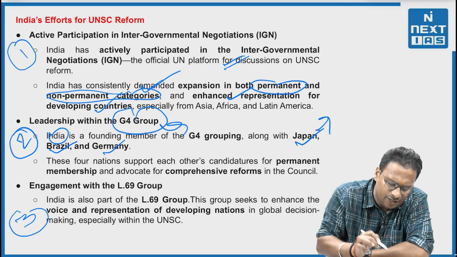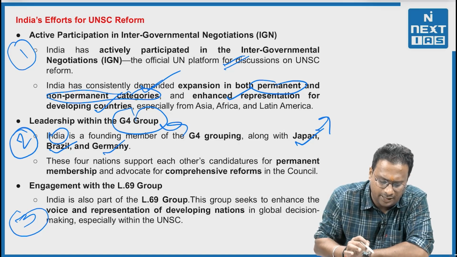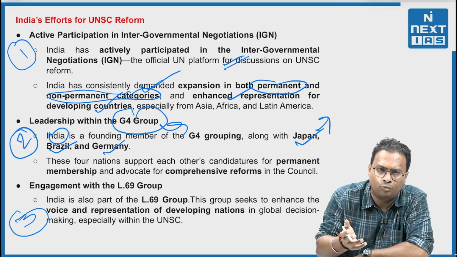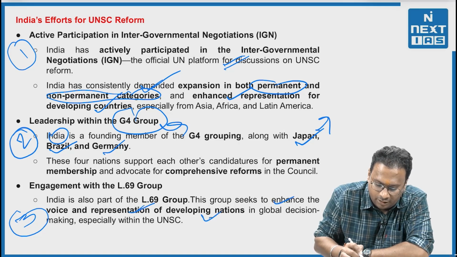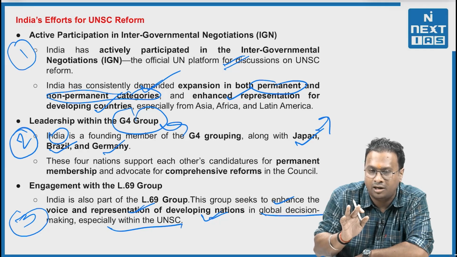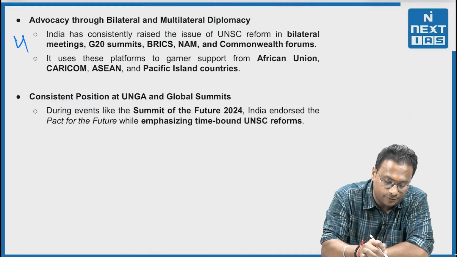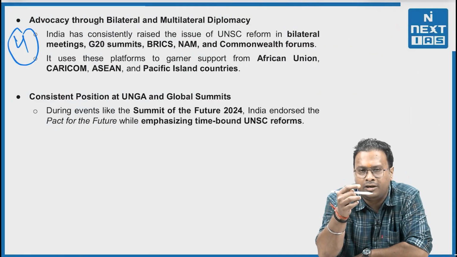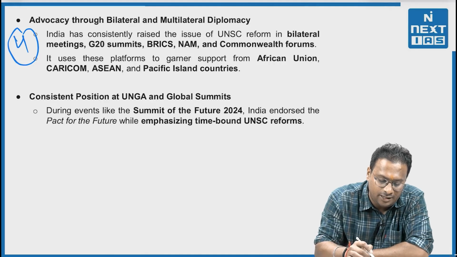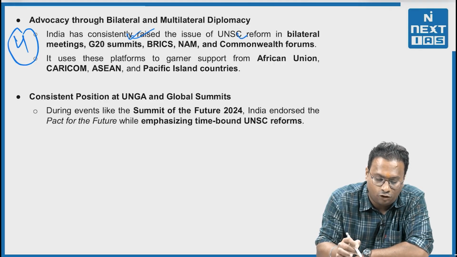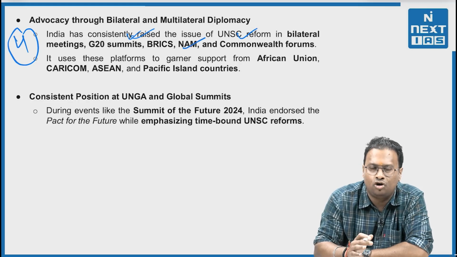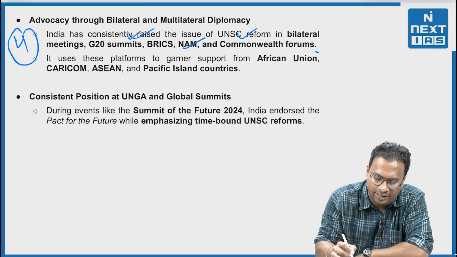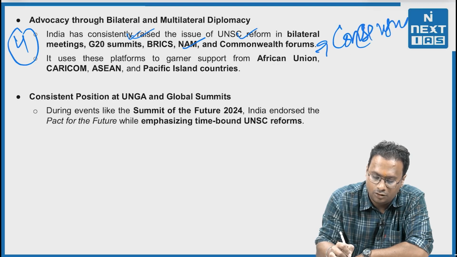Third, engagement with the L69 group. India is also a part of L69 group, and what is this group? This group seeks to enhance voice and representation of developing countries in global decision making, especially within the UNSC. Fourth, advocacy through bilateral and multilateral diplomacy. India has been consistently raising the issue of UNSC reforms in G20 meetings, BRICS summit, IBSA meeting, NAM meeting, Commonwealth forums. So that means India has been working on getting the consensus over time, right?